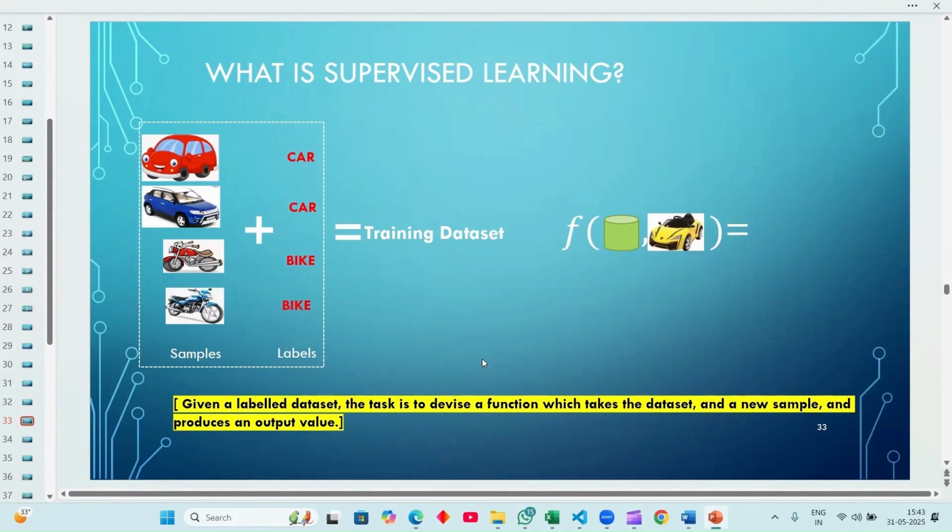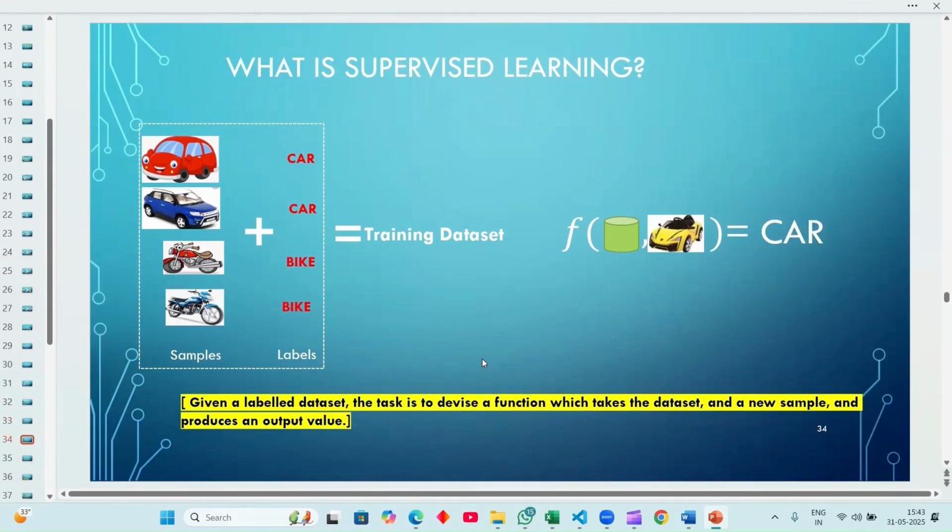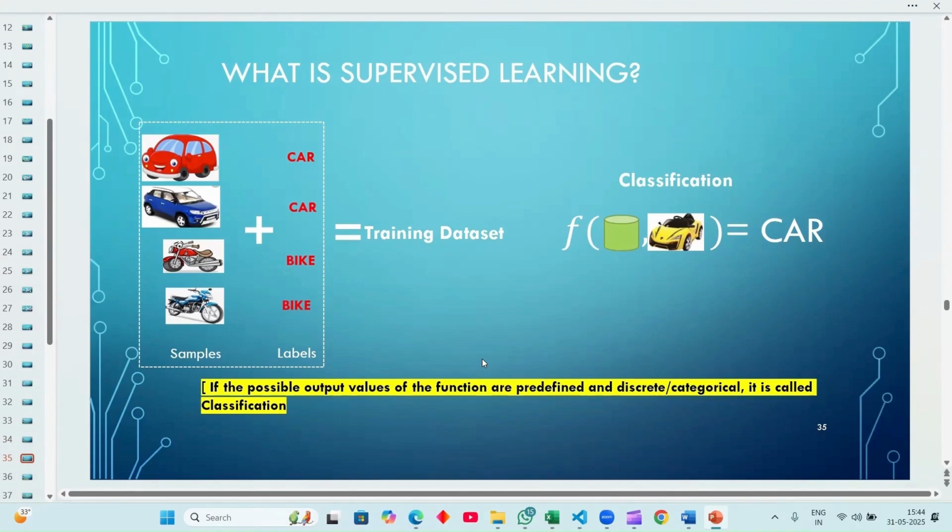Given labeled data, the task is to devise a function which takes the data set and a new sample and produces an output value. We check whether it matches, is it a car or not. Does the sample exist in our required data set? No, because it didn't. Given labeled data, the task is to define a function which takes the data set and a new sample and produces an output value. If the possible output values of the function are predefined and discrete, categorical, it's called classification.